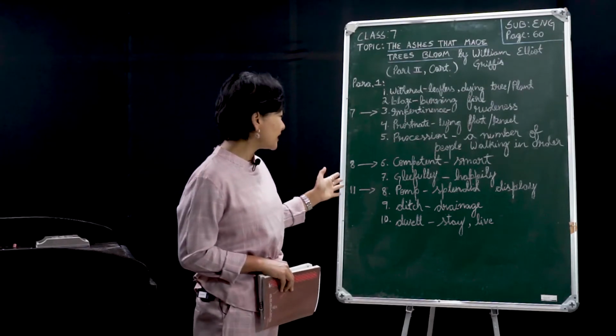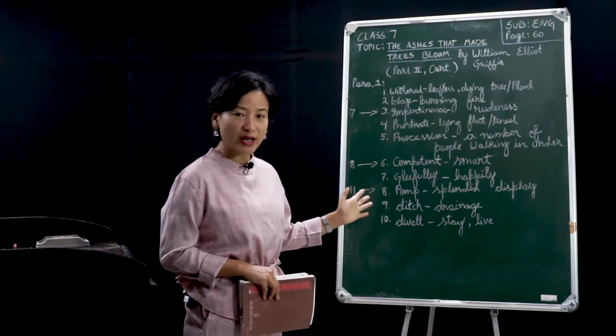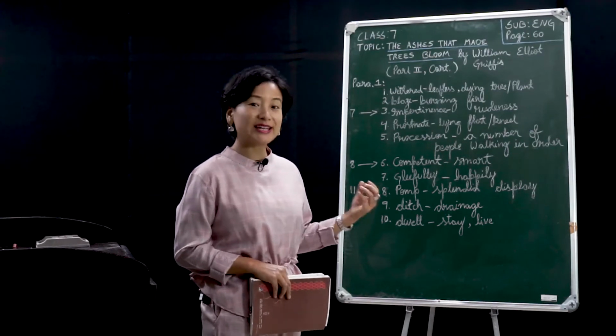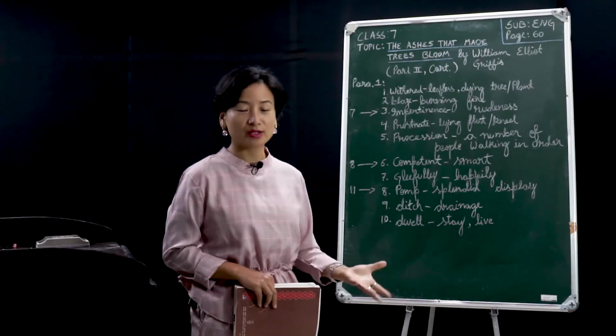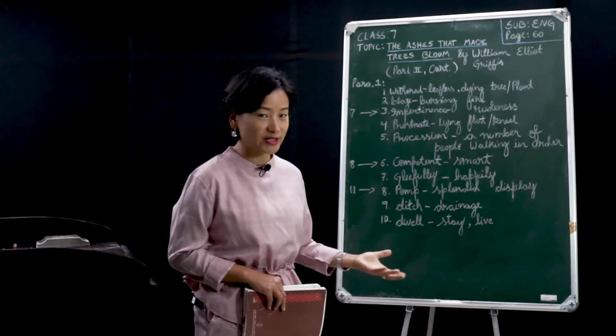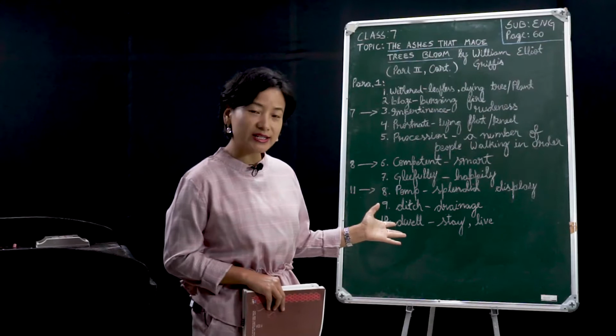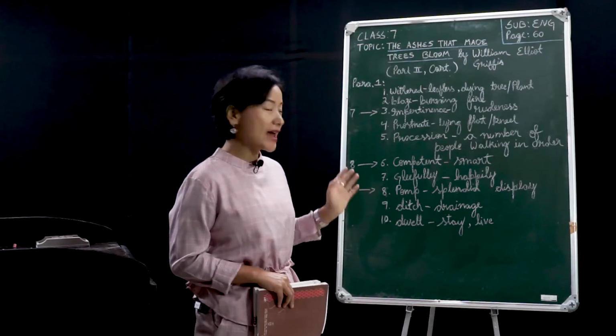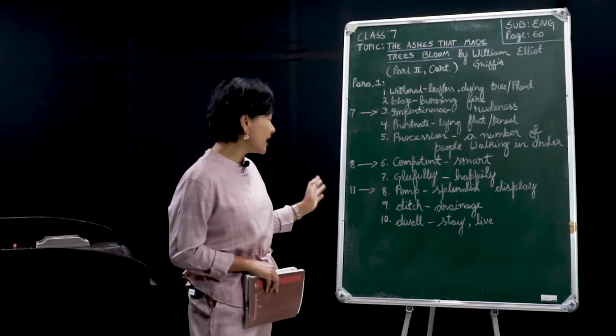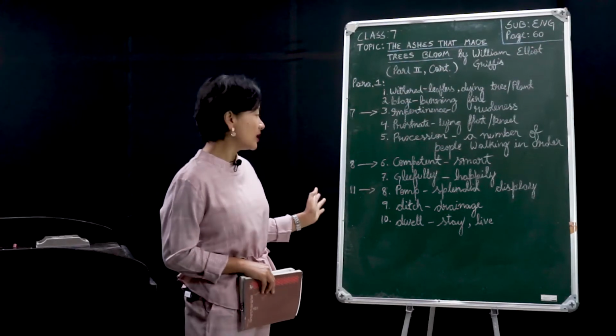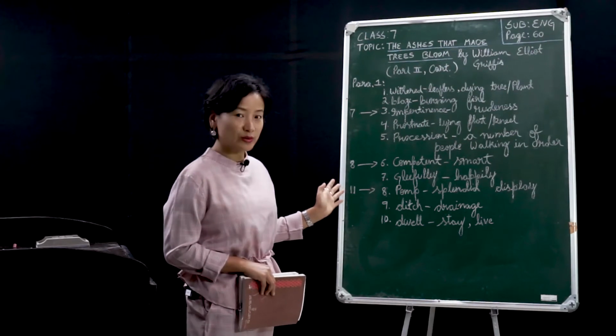Then number 7, we have the word gleefully. I'm sure you know what it means. When we say glee, we mean it is happy. So gleefully here is an adverb, and a synonym for gleefully is happily. Then in paragraph 11, point number 8, we have the word pomp.